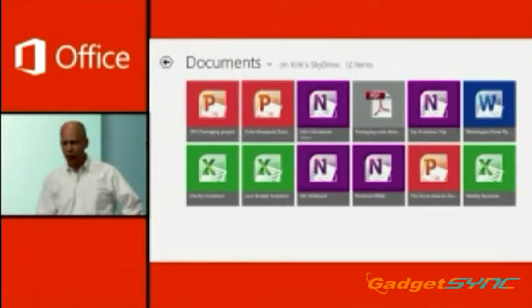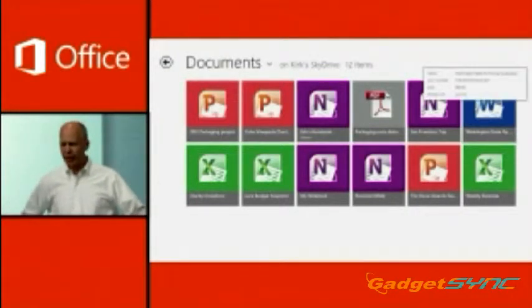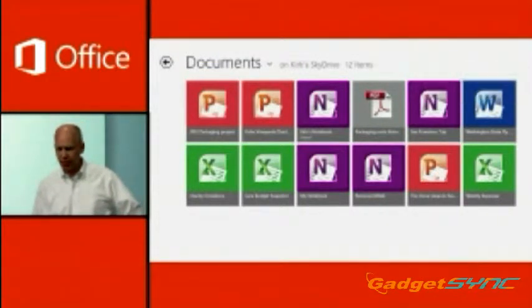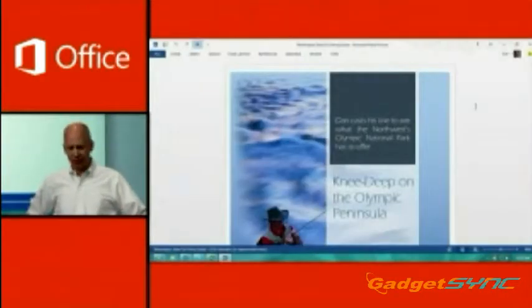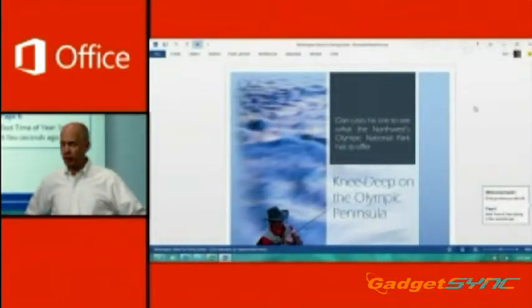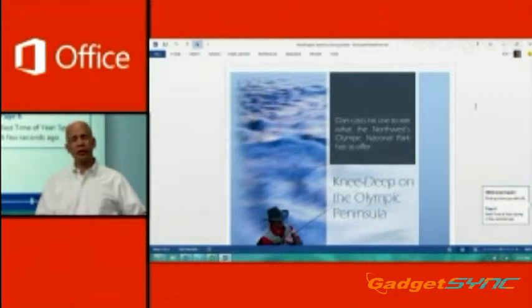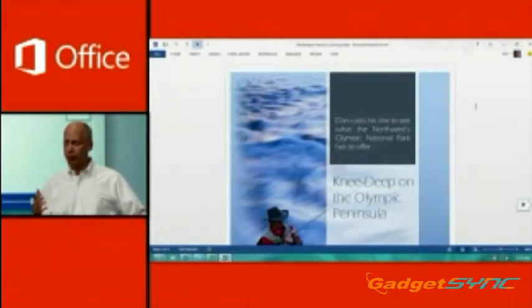I can drop into documents where I have all my documents stored. And as I move over to the far right here, I can hover over, and I can see that this particular document was just recently updated. So I'm going to go ahead and open it up here. And this will open Word on this device. Now I'm signed into Word. All my most recently used documents, all my settings, all my profile follow me across devices.